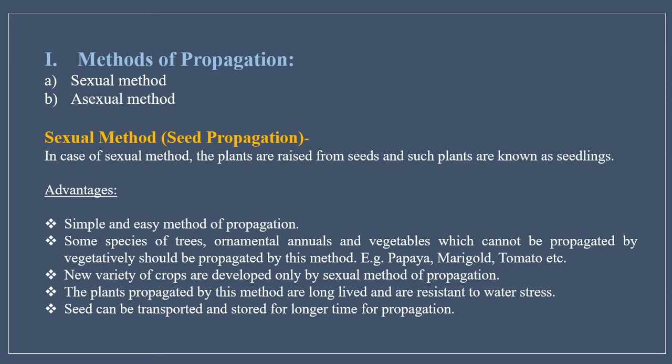Next, new variety of crops can be developed by sexual method of propagation. The plants propagated by sexual method are long-lived and are resistant to water stress because seeds store a large amount of water in them. Then, seeds can be transported and stored for a longer time of propagation, so there is no shelf life excuse that the seed will get deteriorated or the quality of the drug will decrease.